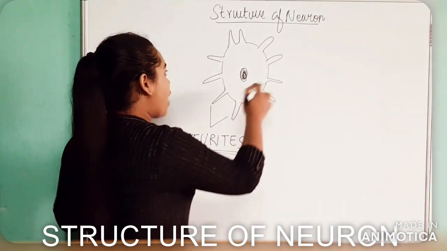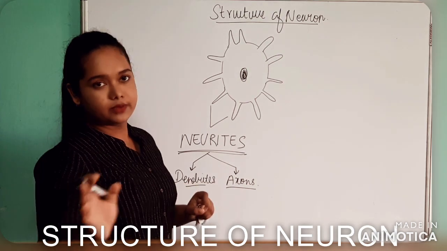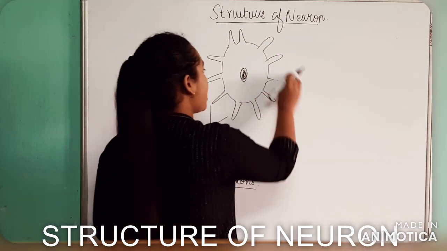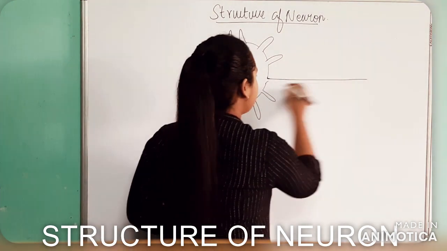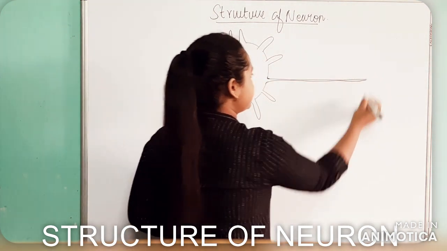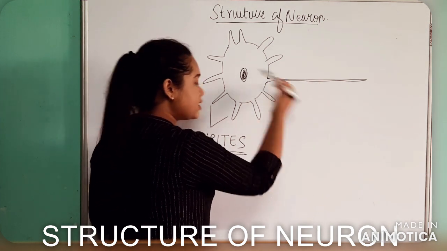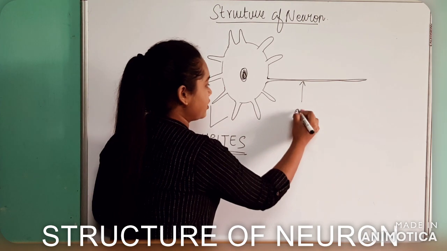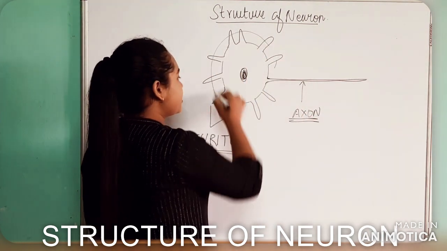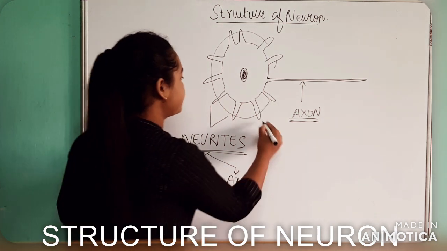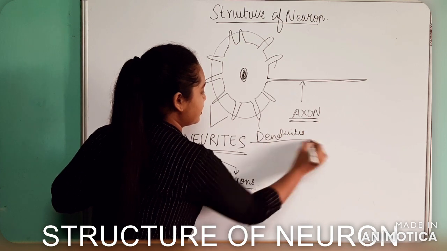Out of all these neurites, out of all these extensions, one extension will extend longer than the others. Suppose this extension is extending much longer than the other extensions. This extension which has extended longer than the others gets the name axon. Whereas all the other neurites here will be termed dendrites. Clear?